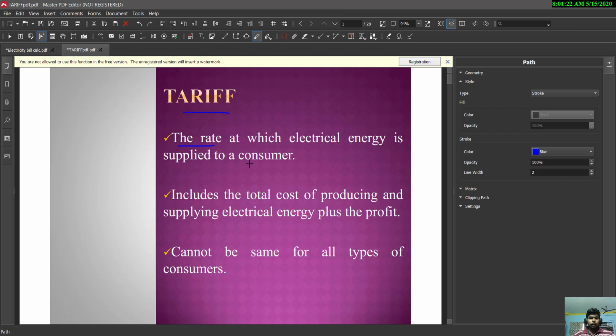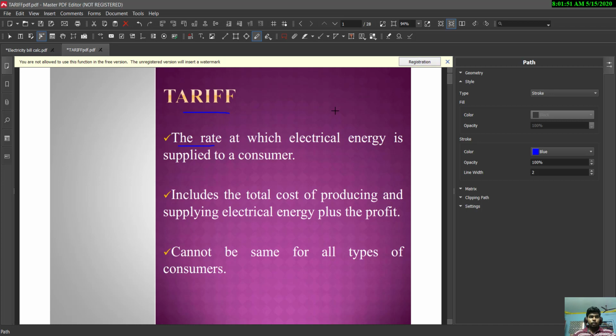That is, for every consumption of electrical energy or electrical power, you have to pay some cost to the supplier. That is called tariff. The tariff is different for different consumers. That is, tariff is different for domestic consumers and it is different for industrial consumers.